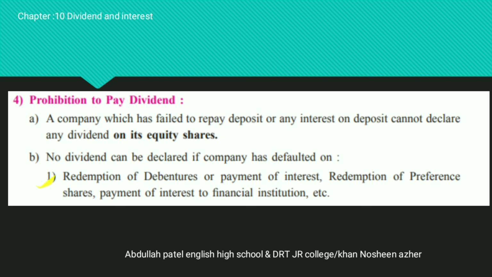So what are the conditions? If anything is remained related to the redemption of debenture, payment of interest, redemption of preference share, payment of interest to the financial institution. That means if there is any outstanding and any dues from the company side, in that condition company cannot pay any dividend to anyone.